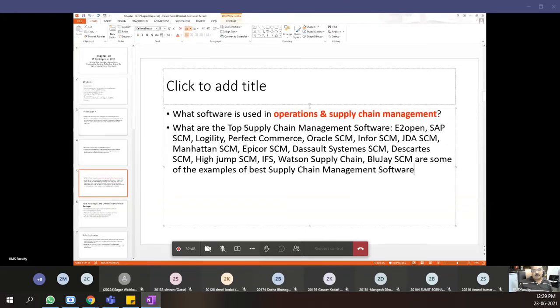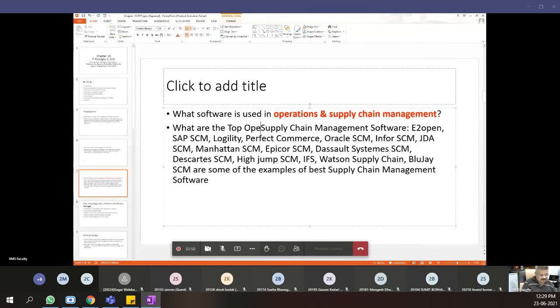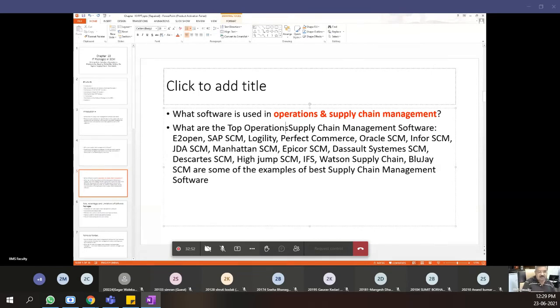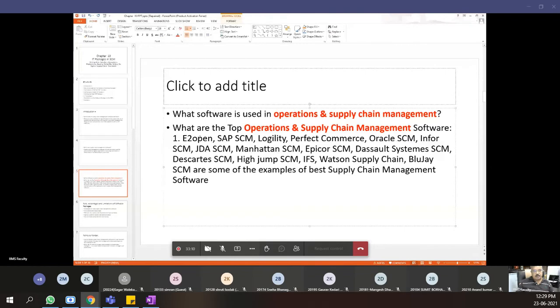So the top operations and supply chain management software are written here. You can see the list is quite exhaustive. Top operations and supply chain management software: one is i2 Open.